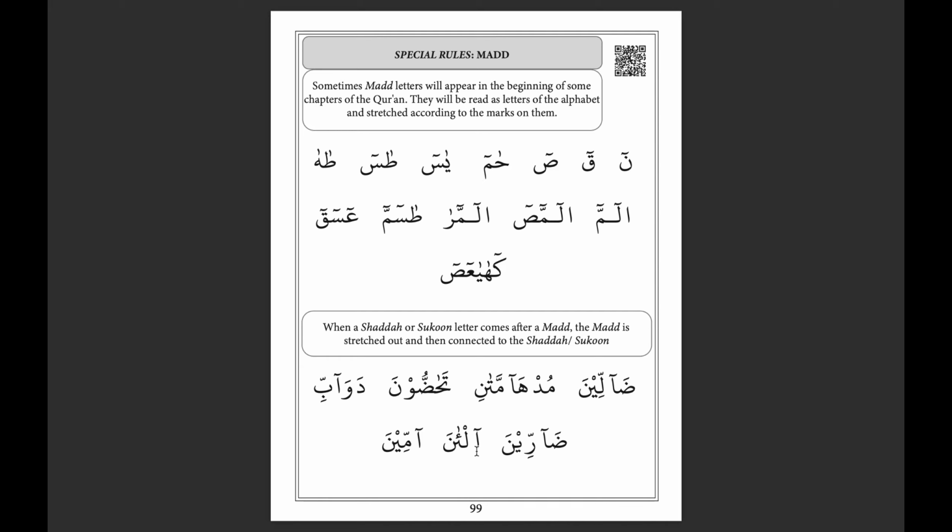One more example of that will be here. Just say the mad, bring it to the sukoon. This is quite simple. Al, ana. Al-ana, right? And that is special rules for mad.